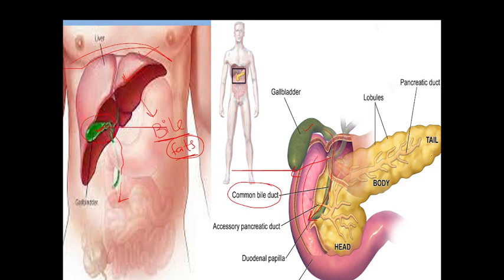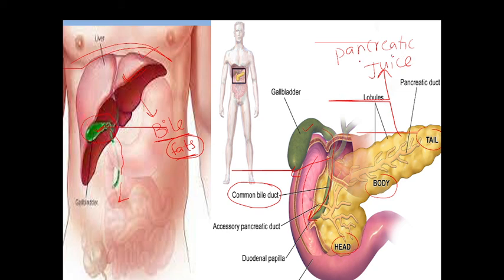Okay, similarly the pancreas. There are different parts of the pancreas like head, body, and tail, and it forms pancreatic juice. The pancreas produces pancreatic juice which helps in the digestion of food.